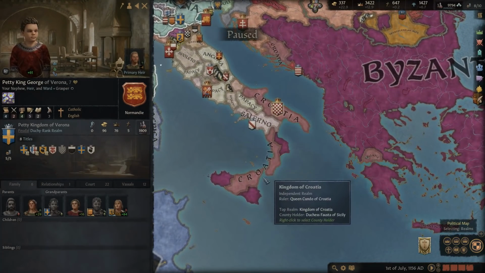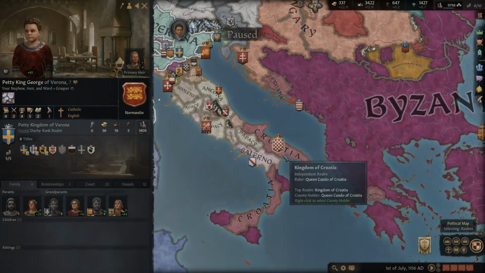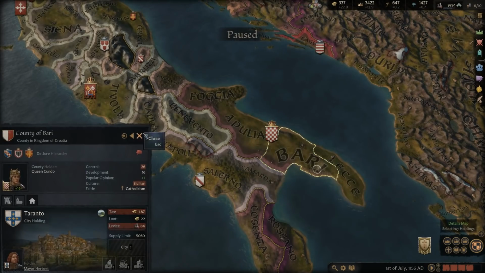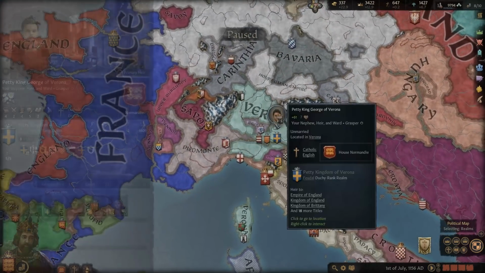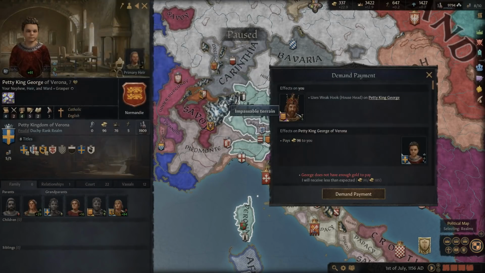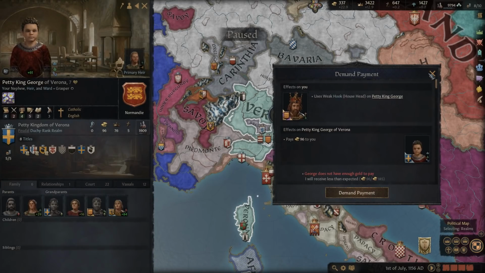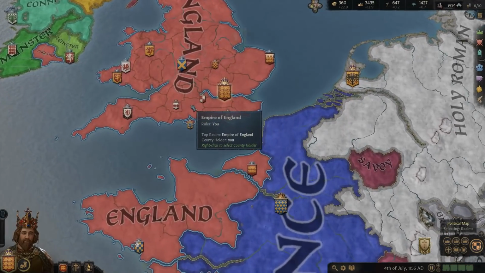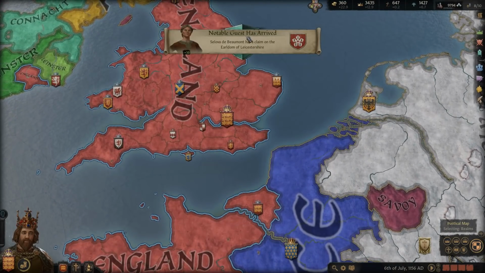Croatia has a lot of power in Italy too, apparently. In fact, their main title seems to be over here. Their capital. Interesting. But anyway, I think we would go ahead and demand payment from him. It would only be 96 gold. He doesn't have it because it should be 185. So we should wait until he has the money. Maybe he paid for the crusade. That's why he doesn't have any money.